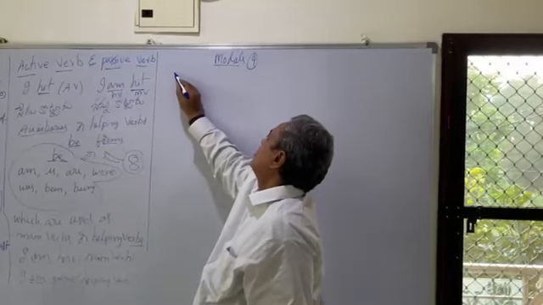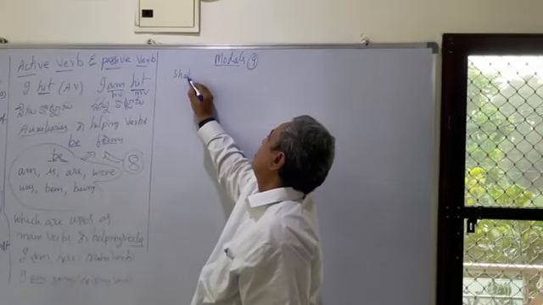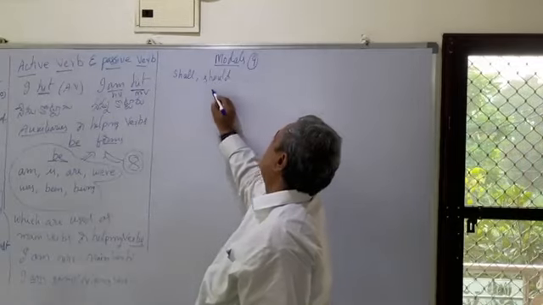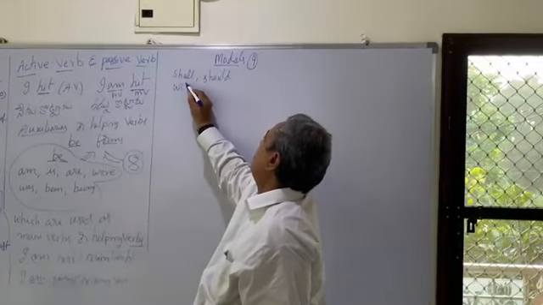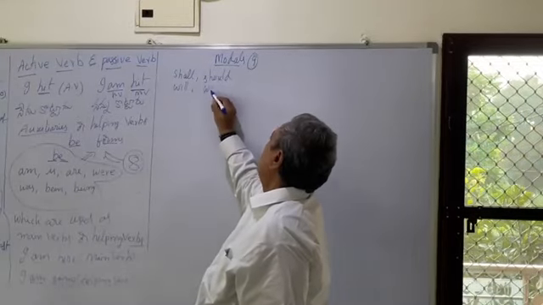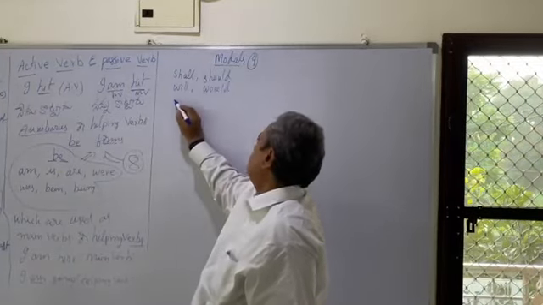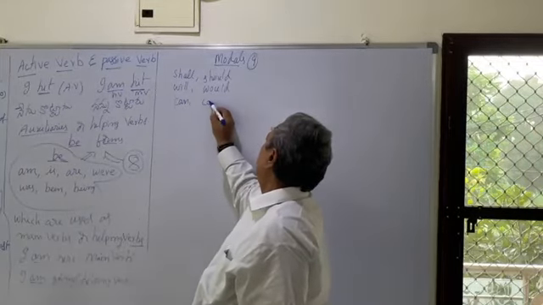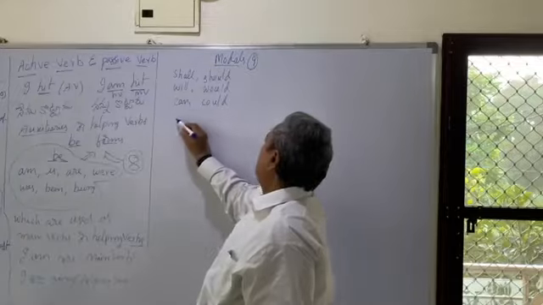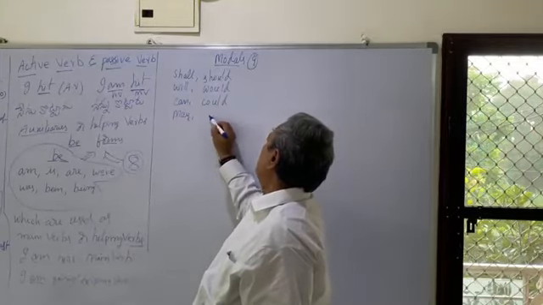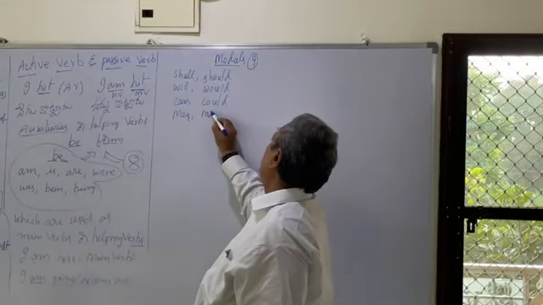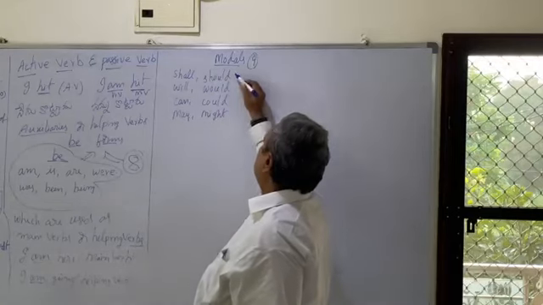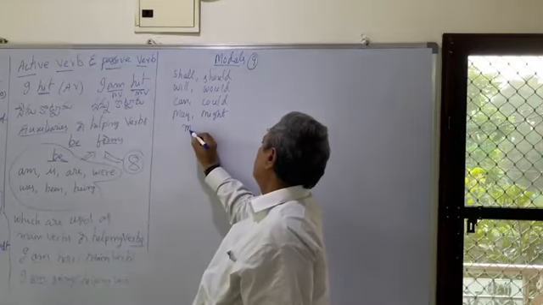First one is shall, should, will, would, can, could, may, might, and must.